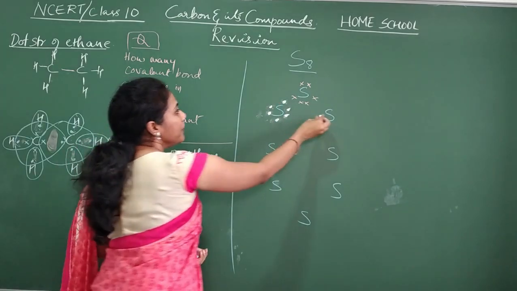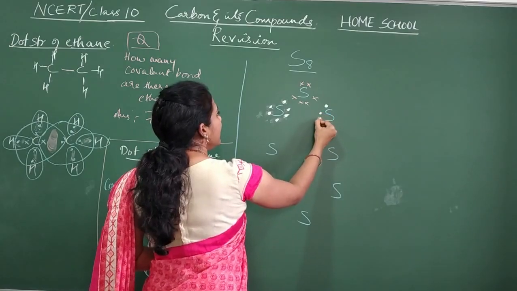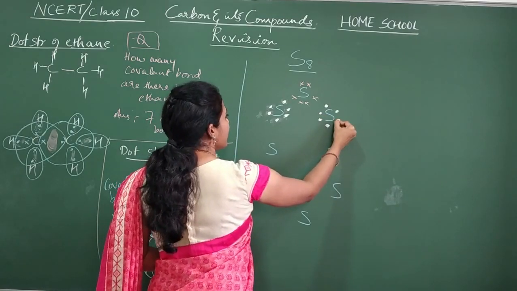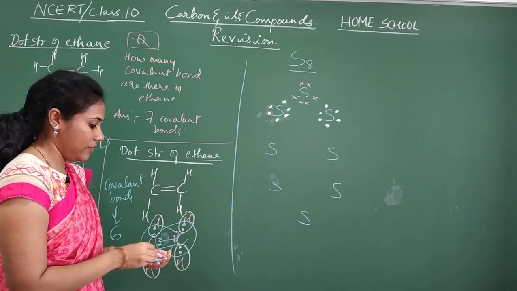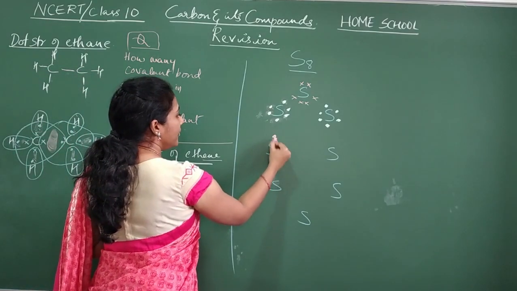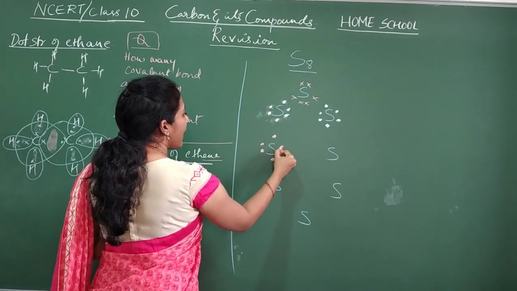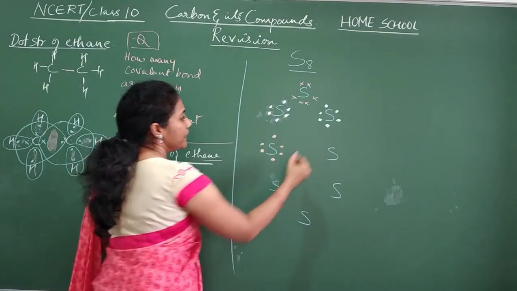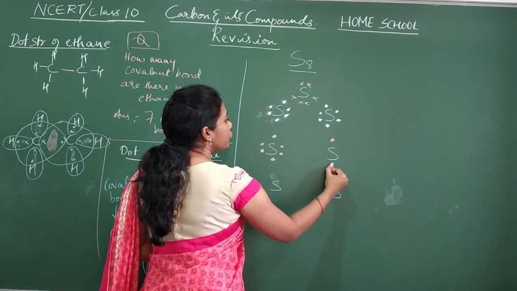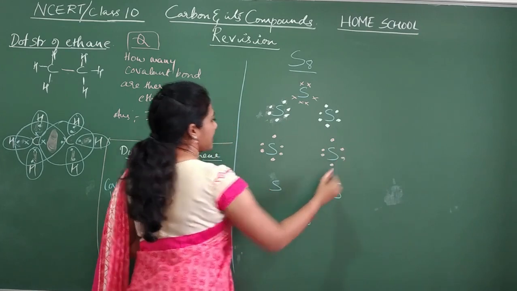And coming to this sulfur, similar way, 1, 2, 3, 4, 5, 6. Okay. Now, this sulfur atom also has 6 valence electrons. 1, 2, 3, 4, 5, 6. This one also, 1, 2, 3, 4, 5, 6.